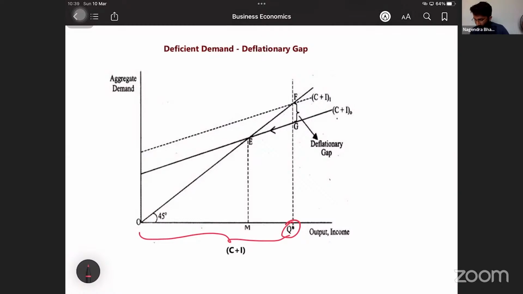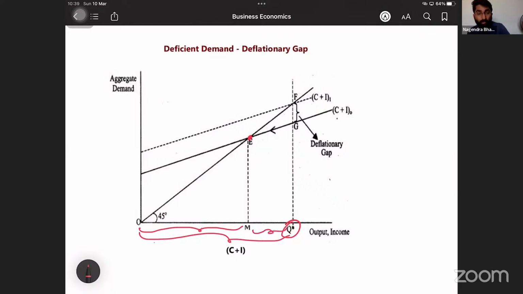But for equilibrium I want only this much. So equilibrium happens somewhere here.